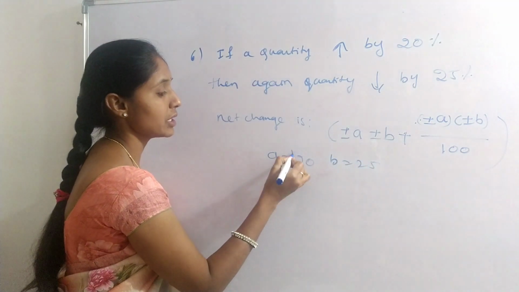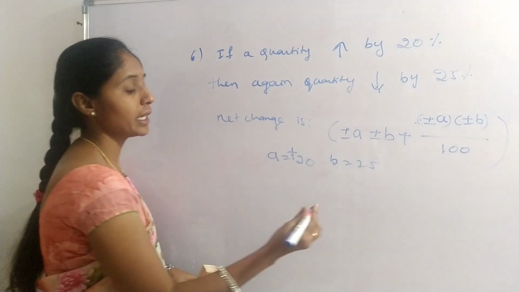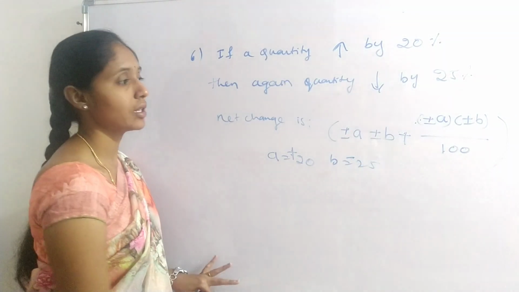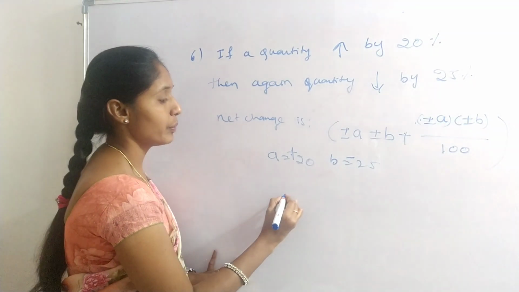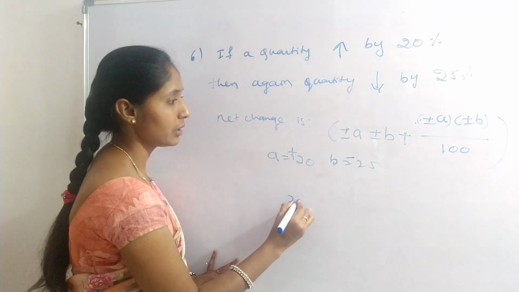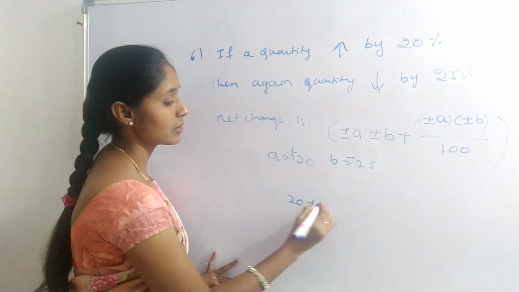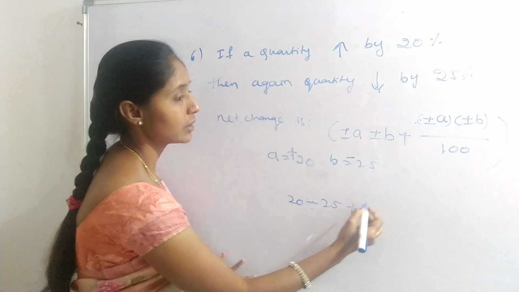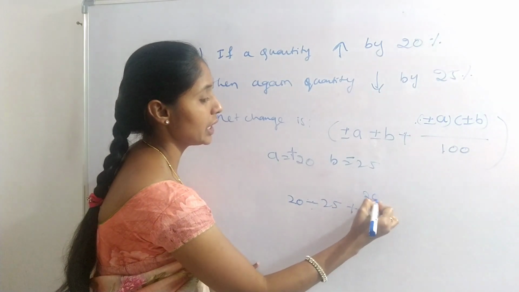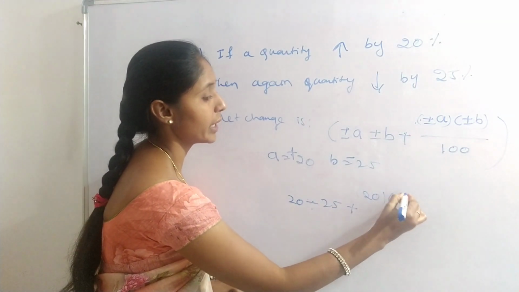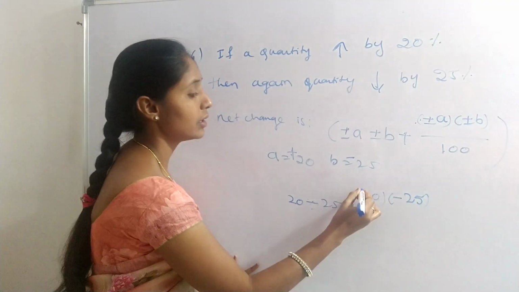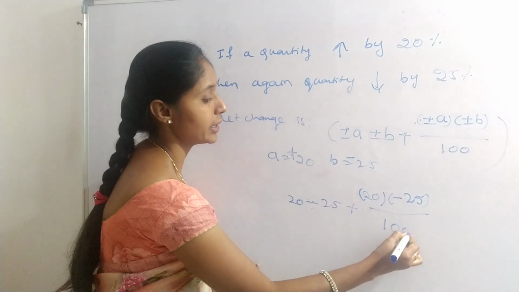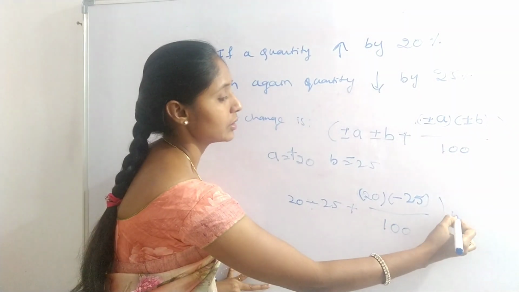This is plus 20 because this is increased, and B is decreased, minus 25. Okay, plus 20 minus 25 plus 20 into minus 25 divided by 100 percentage.